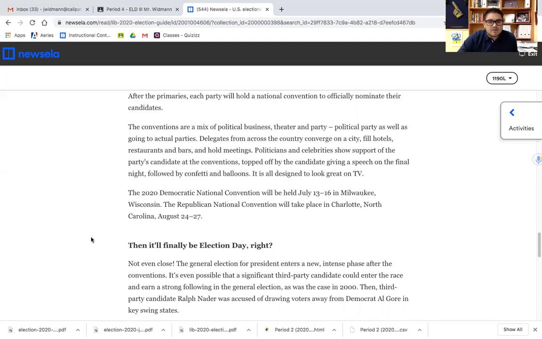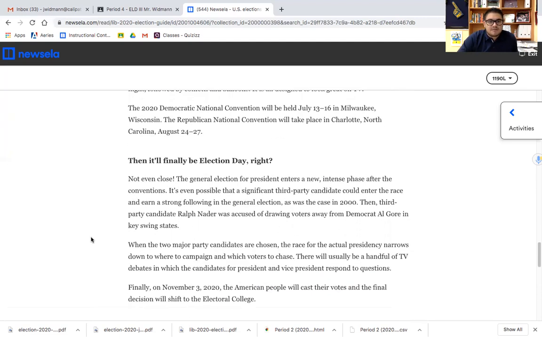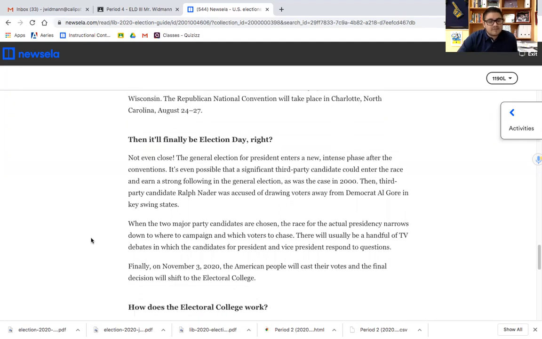The 2020 Democratic National Convention will be held July 13th through the 16th in Milwaukee, Wisconsin. The Republican National Convention will take place in Charlotte, North Carolina, August 24th through 27th. Then it'll finally be election day, right? Not even close. The general election for president enters a new intense phase after the conventions.